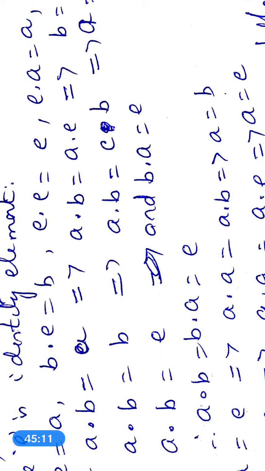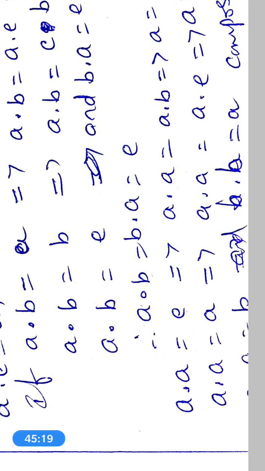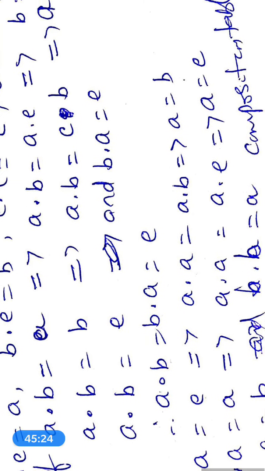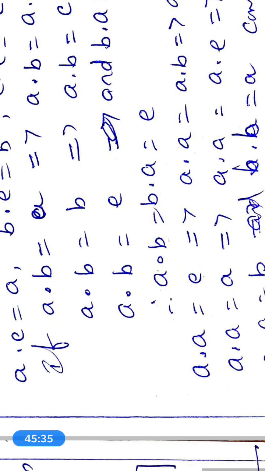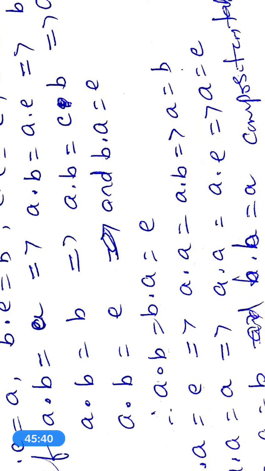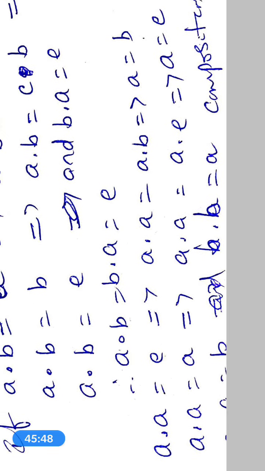Therefore a · b = e and b · a = e. Therefore a · b = b · a = e. Now a · a = e implies a · a = a · b, because a · b = e. Therefore a · a = a · b implies a = b, which is wrong, because a, b, e are three different elements. Similarly, a · a = a implies a · a = a · e. By the left cancellation law, a = e. It is also wrong.